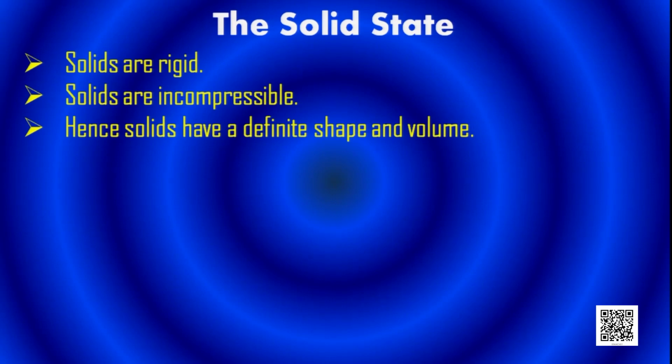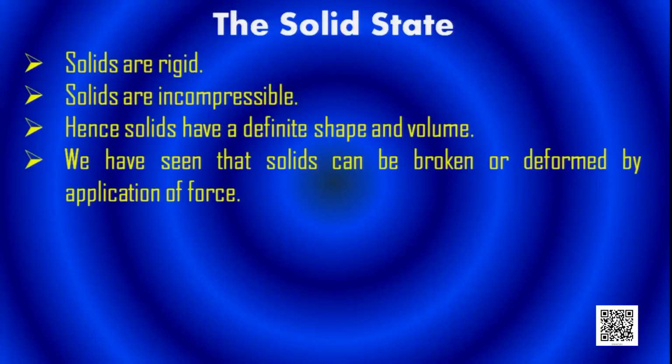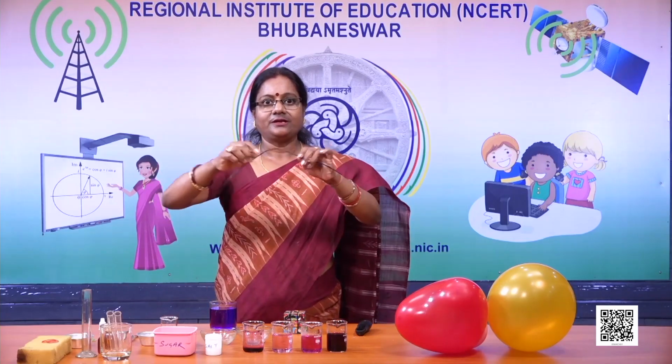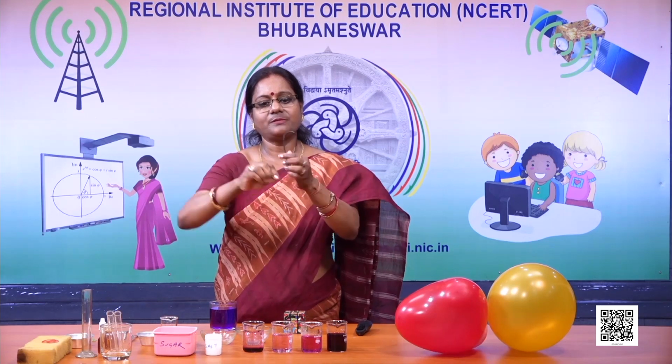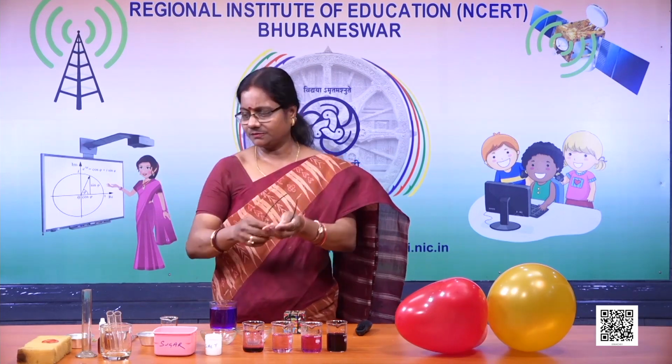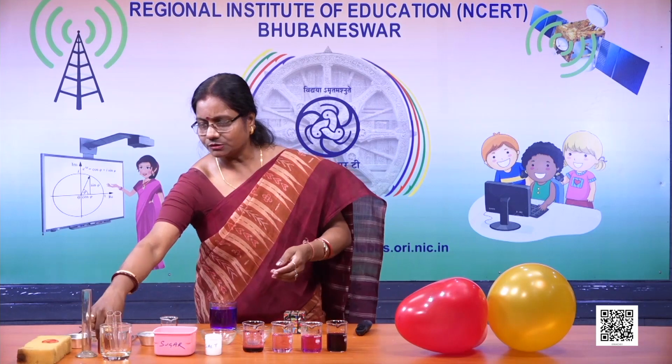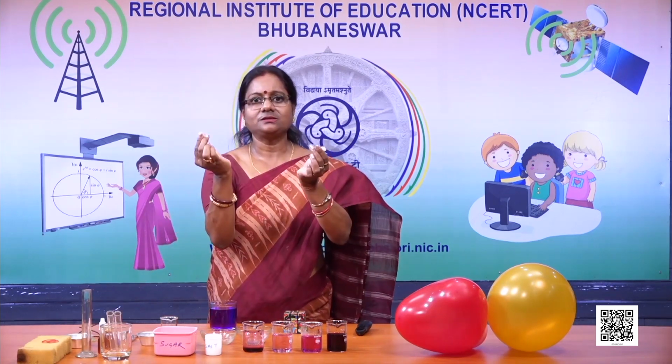Solids have definite shape and volume. This is a solid which has a beautiful cubical shape and even volume. We can find the volume of a cube. We have seen that solids can be broken or deformed by application of force. This is a solid wire. It can be deformed. See here, I am applying force, I am deforming it. Or this is also a solid, unable to break it.